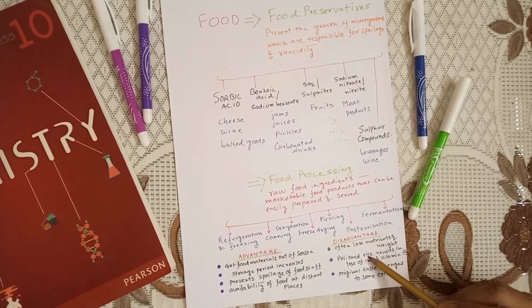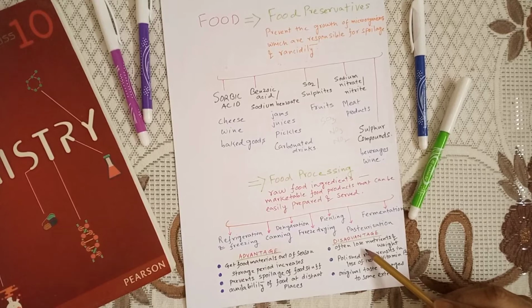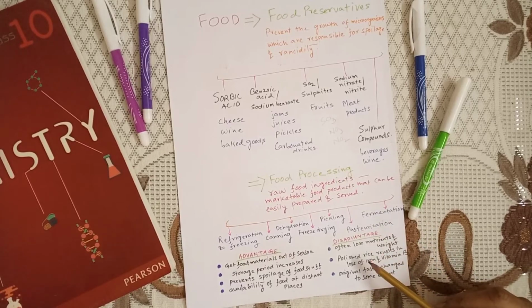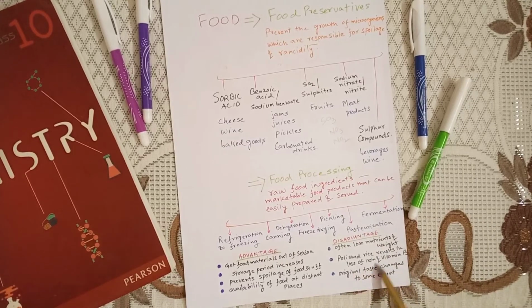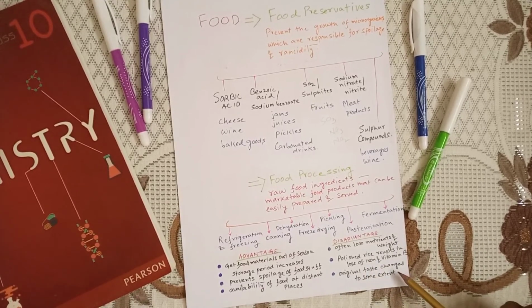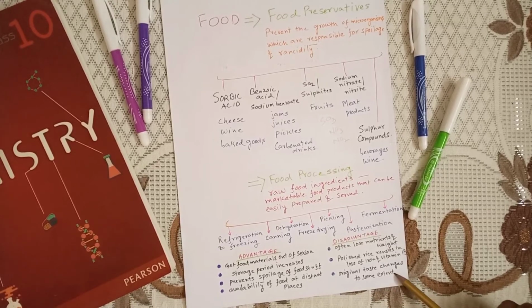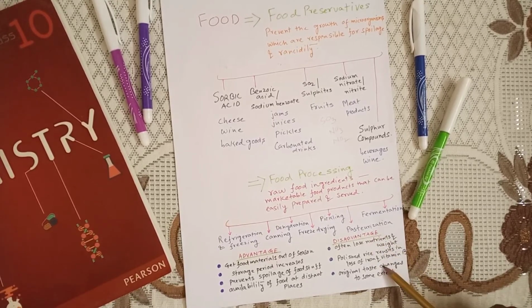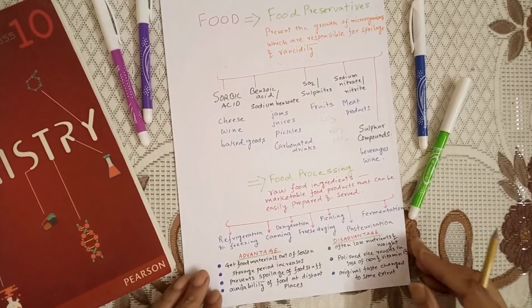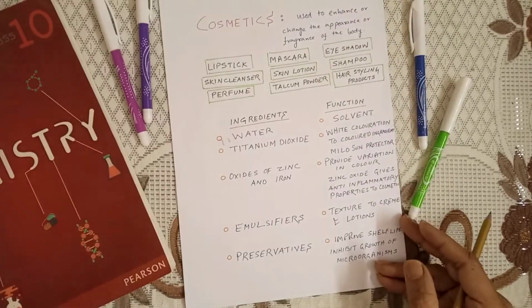Now here are the three disadvantages. Number one, often we can lose the nutrients and the weight. Now here I have written one example in case of polished rice that we normally take in our day-to-day life. Now what happens if I intake polished rice? There is a loss of iron and vitamin B in polished rice. And number three is the original taste sometimes changes to a very large extent. Now these are basically the three disadvantages and four advantages of food processing. Now we are moving to slide number 4.